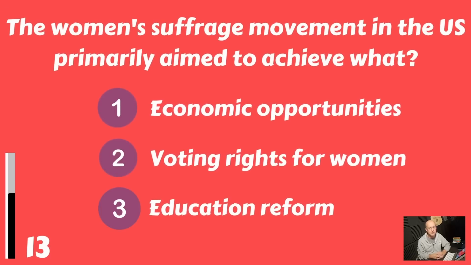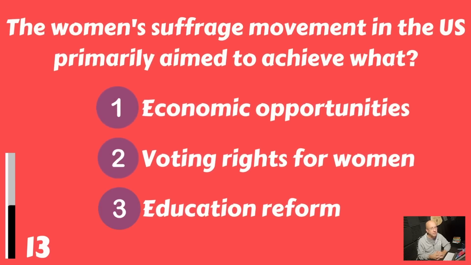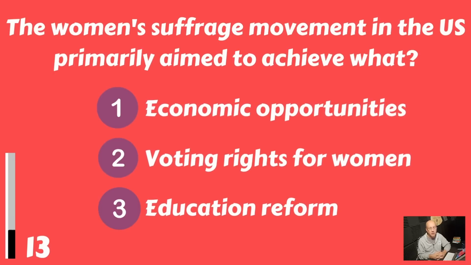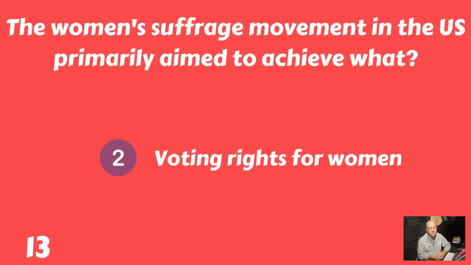The women's suffrage movement in the U.S. primarily aimed to achieve what? Economic opportunities, voting rights for women, or education reform? And that would be voting rights for women.